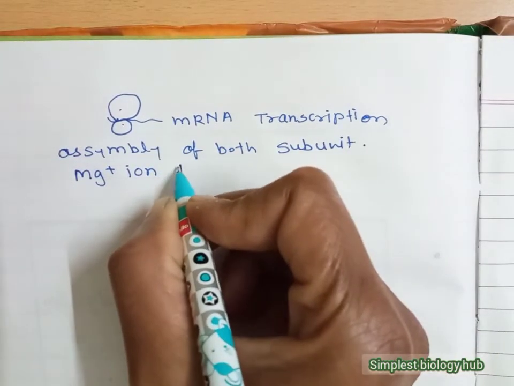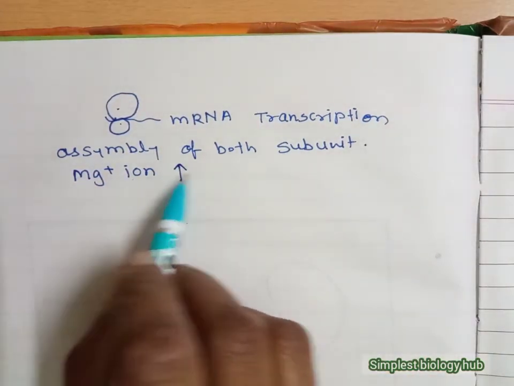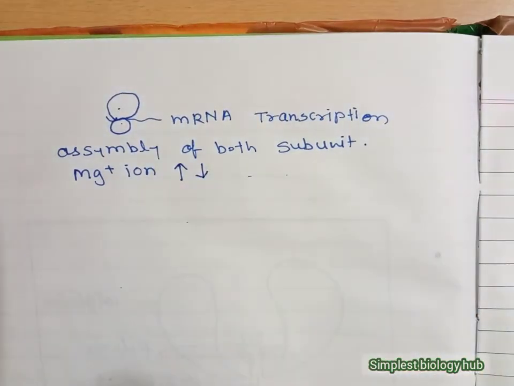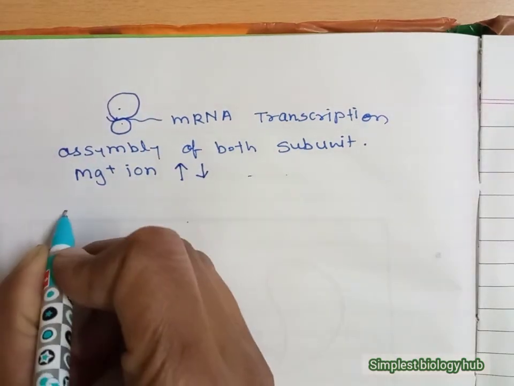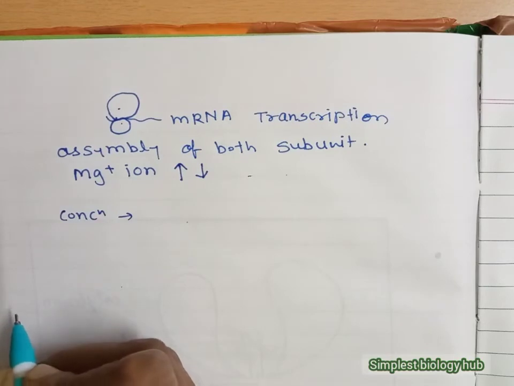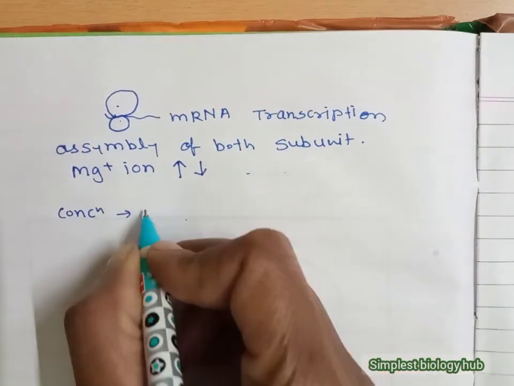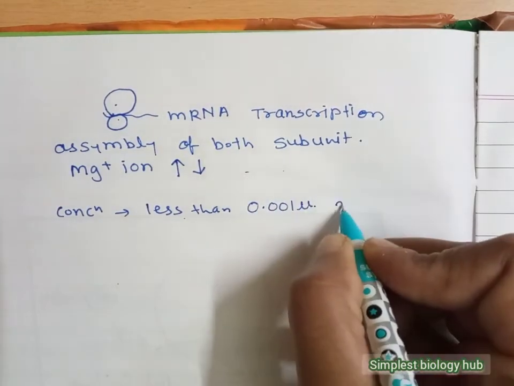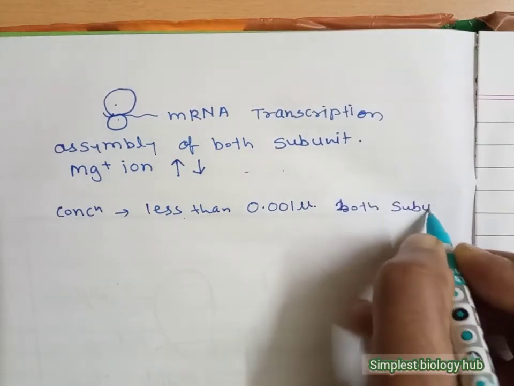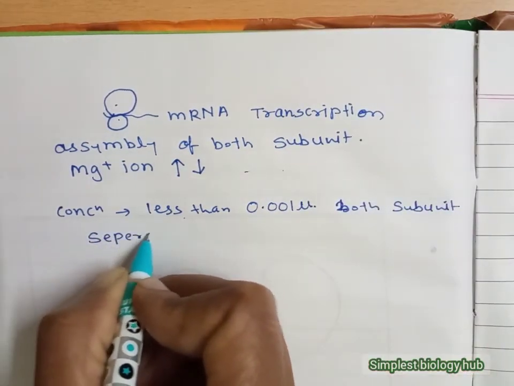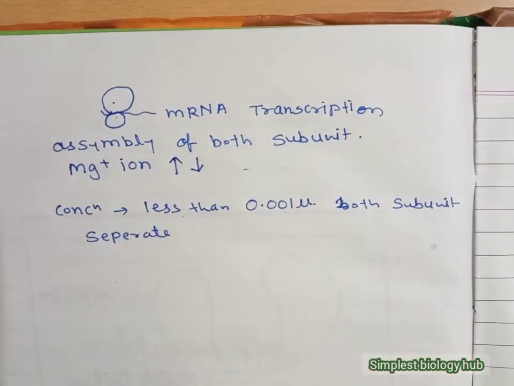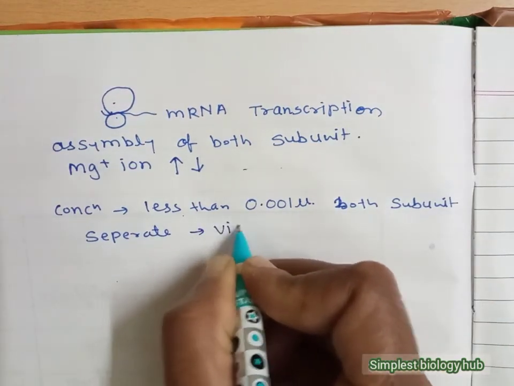If the Mg2+ ion level inside the cytoplasm increases, the assembly of the ribosome is possible, and if it decreases, both subunits move away from each other. If the concentration of Mg2+ inside the cytoplasm is less than 0.001 M, both subunits separate from each other. And if the concentration is more than 0.001 M, the assembly of both subunits takes place inside the cytoplasm, or vice versa.